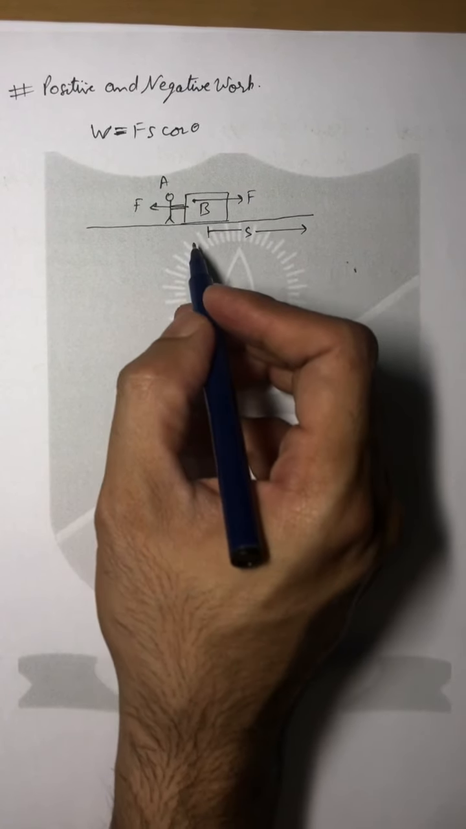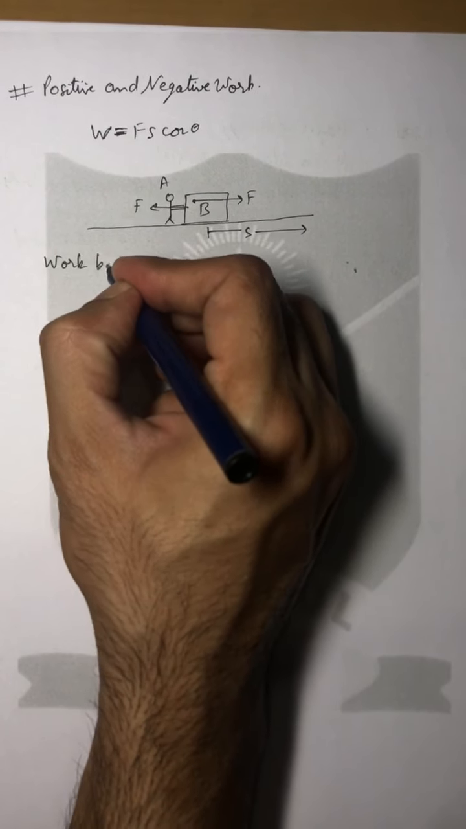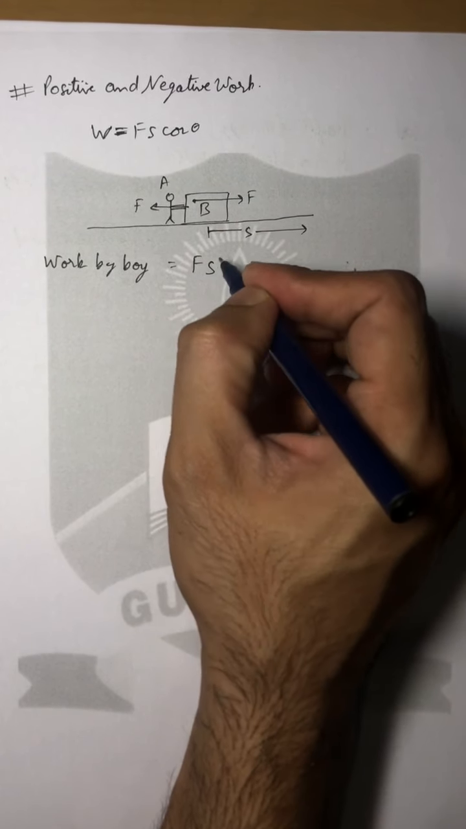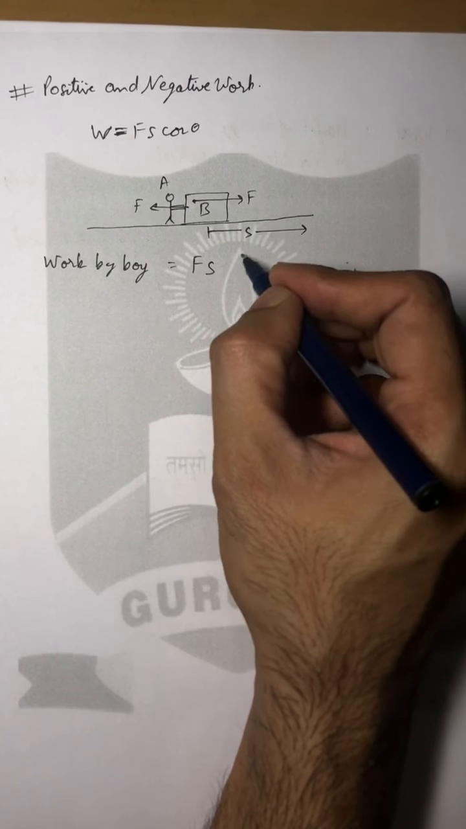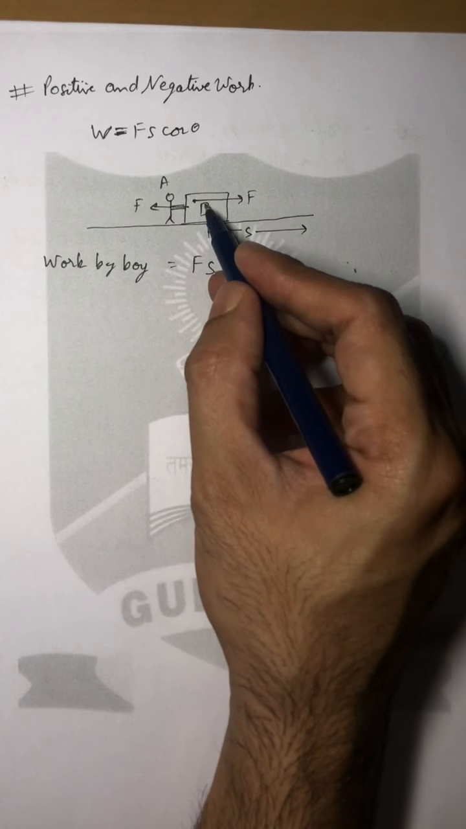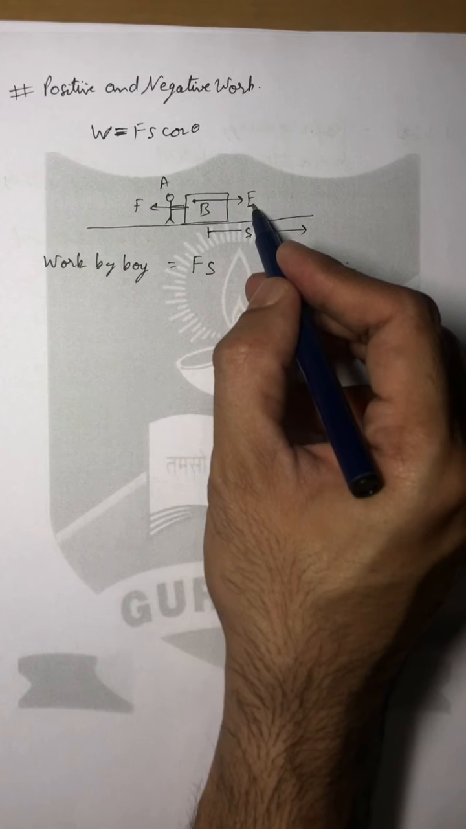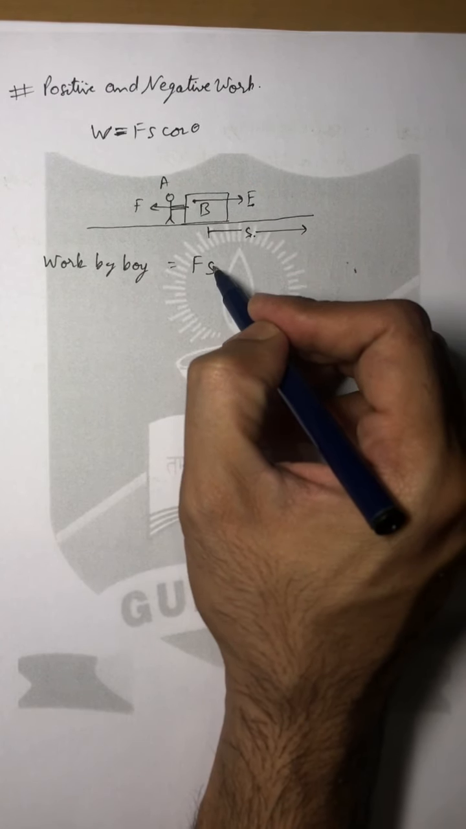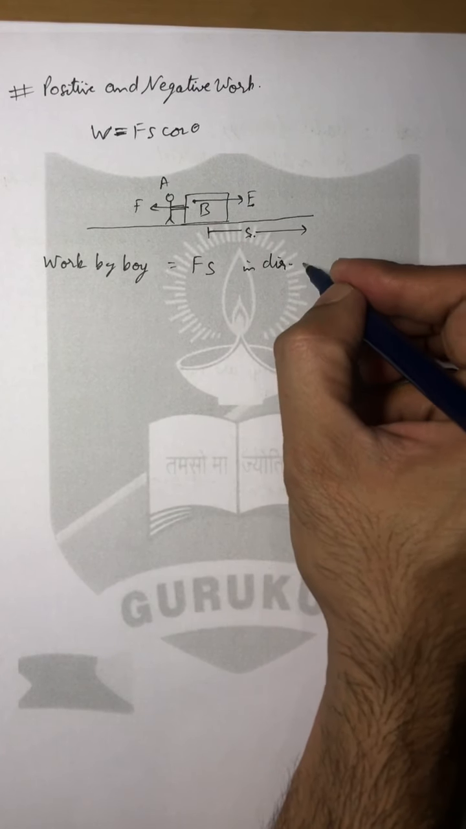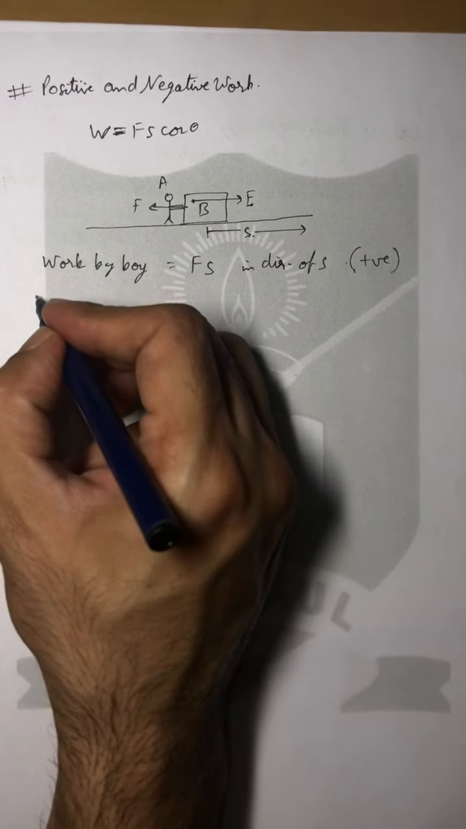Now if we talk about the work done by the boy, it will be given as Fs cos theta, where theta is 0 degrees. The work done by the boy will be equal to the force applied by the boy multiplied by the displacement. The angle between this force and the displacement is 0 degrees, so we will have Fs. This work done is in the direction of displacement, so we can say it is positive work done.